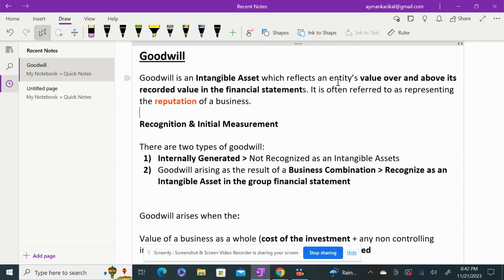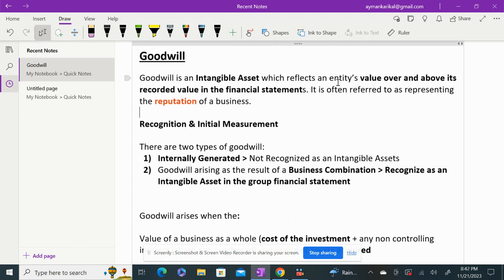So, when you are talking about goodwill, it is created by the reputation of a business. When you have a business, you will basically have a good relationship with the customers. This good relationship creates reputation, for example, you are providing a good quality product or rendering good services, you are providing after sales, or you are delivering products on time. That will create a reputation from the business point of view.